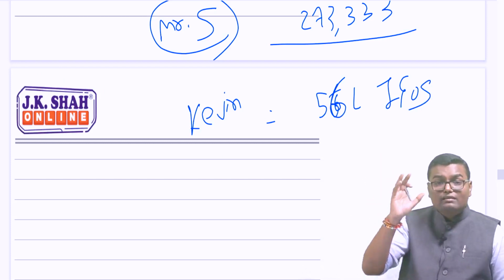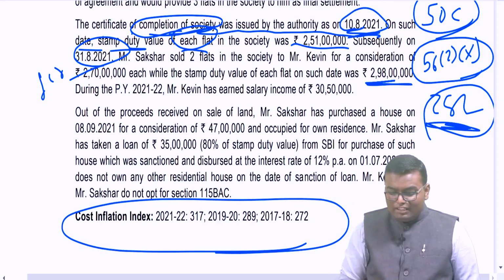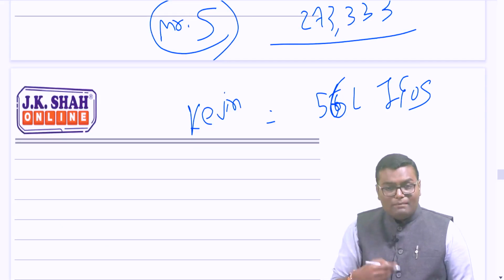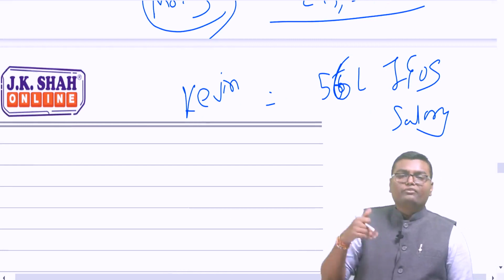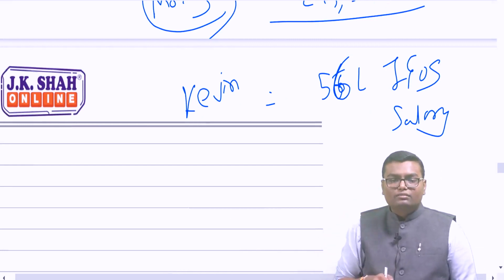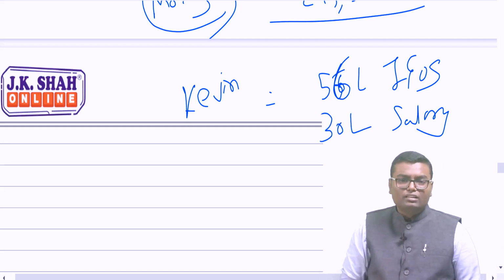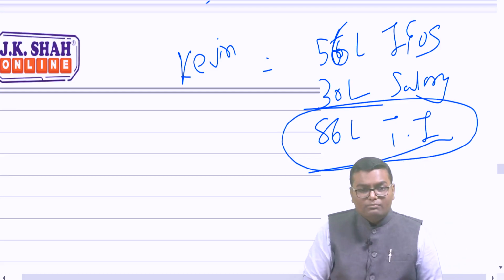Are you understanding the gravity of this question? One more thing is written. Mr. Kevin has also earned salary income of 30 lakh 50,000 for the year. So if I am supposed to calculate his total income, salary will be 30 lakh 50,000. Yes or no? So in the exam, 50,000 standard deduction I will come to deduct. The salary will become 30 lakh, and total income over here will become 86 lakh.